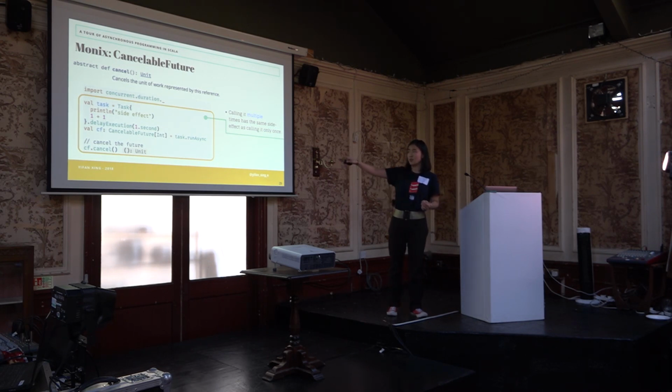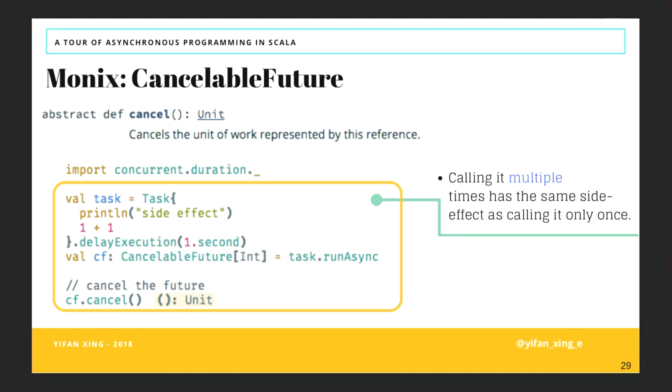How it works is you can, again, create a task, and then let's say you don't want to execute this task immediately when you call run async. If you say delay execution, give it a time period. When in the future, if you change your mind, saying that I don't want the result anymore, you can call cancelable future dot cancel. So when you call run async, it's going to delay the execution,